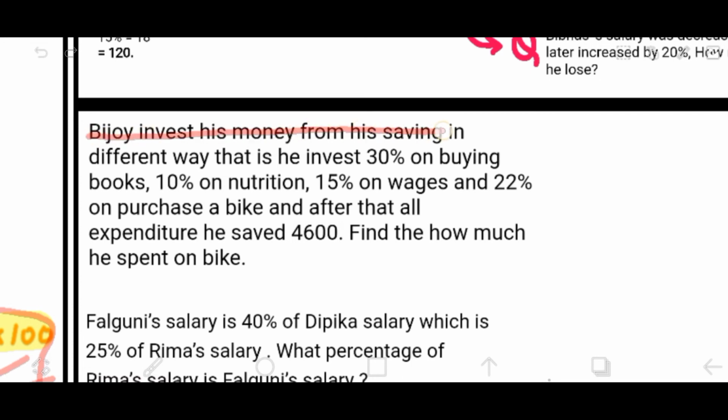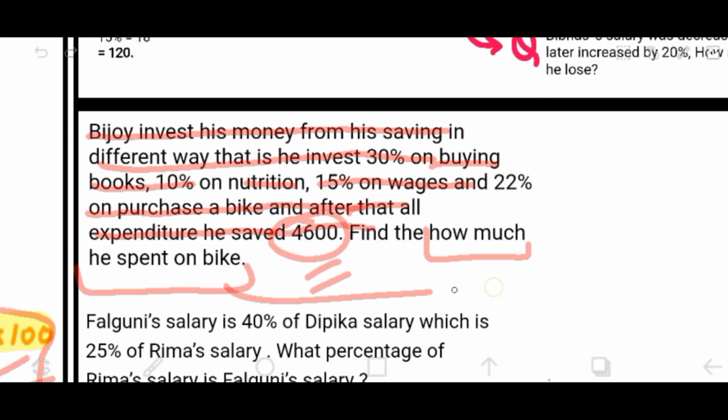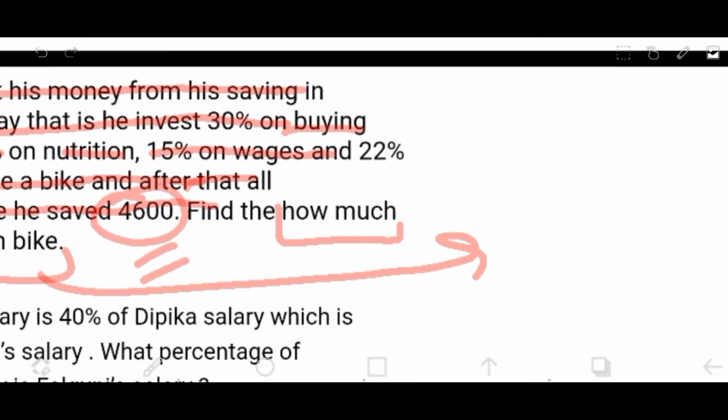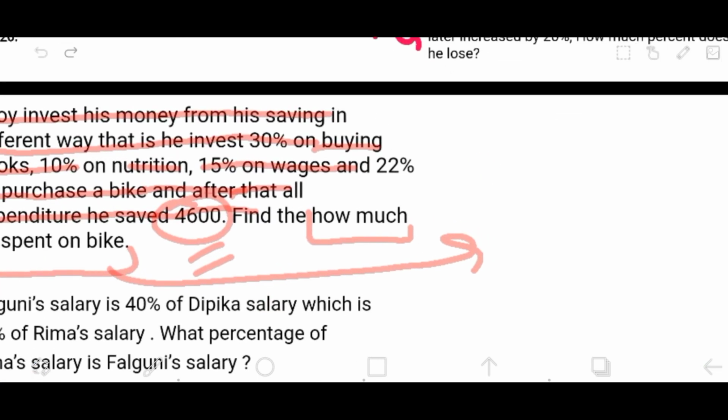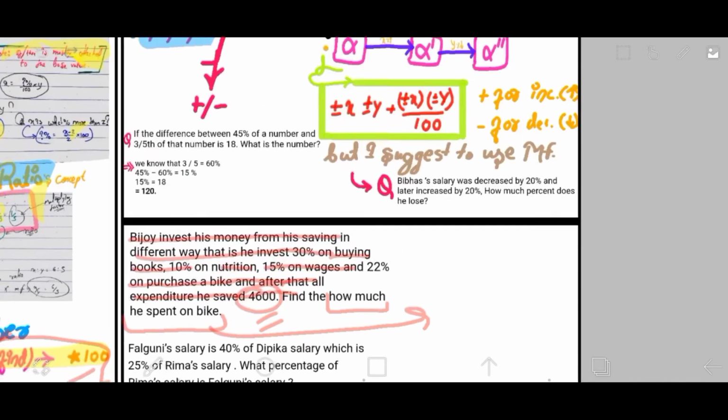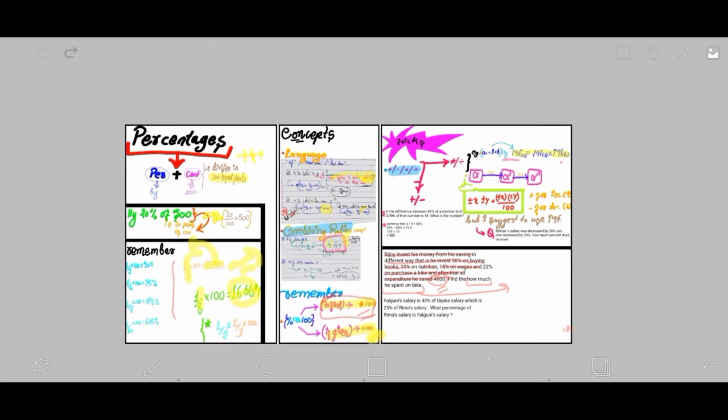Like Bijoy invests his money from his savings in a different way. He invests 30% on buying books, 10% on nutrition, 15% on wages, and 22% on purchasing a bike. And after all that expenditure, he saved 4,600. Find how much he spent on the bike. I'll advise you to solve these questions first and then look to the solutions.